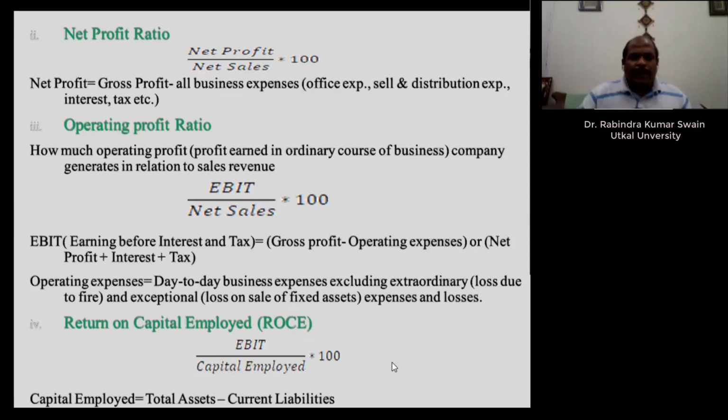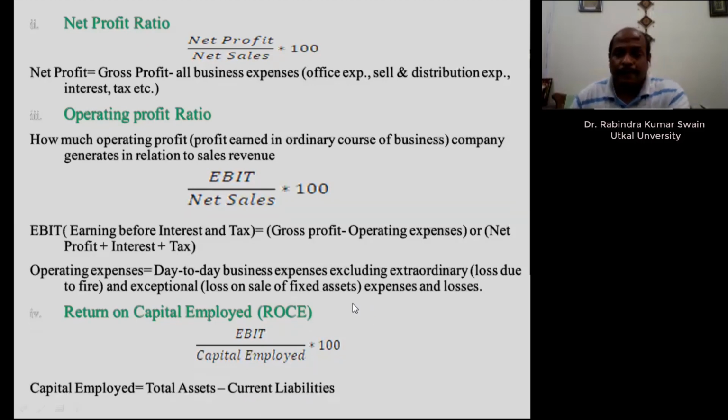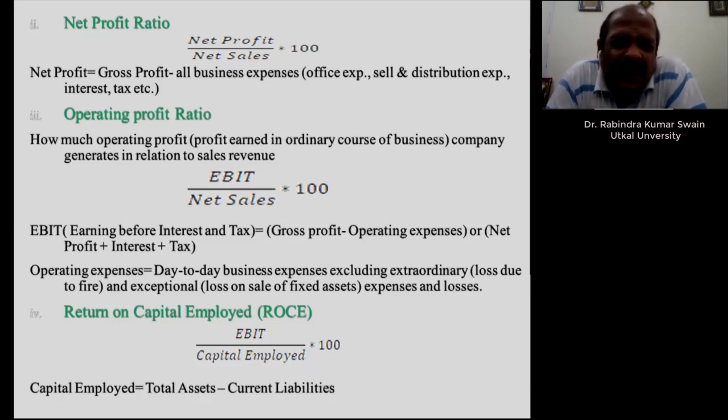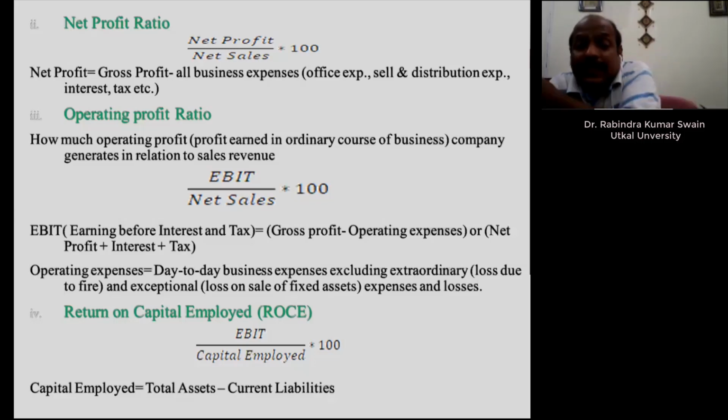So what is the meaning of capital employed? Capital employed can be calculated in two ways. From the asset side approach, non-current assets plus current assets minus current liabilities. This will give you capital employed. When you say non-current assets, it may include trade investment and non-trade investment. If it includes non-trade investment, then deduct that.